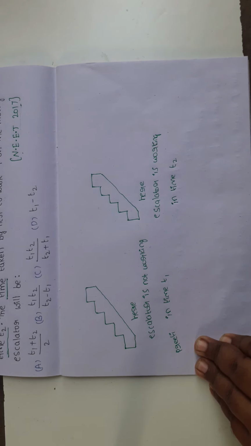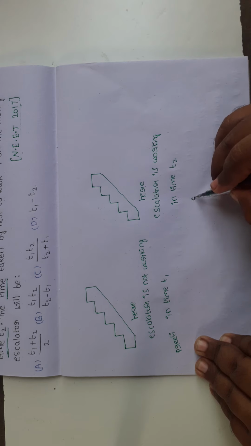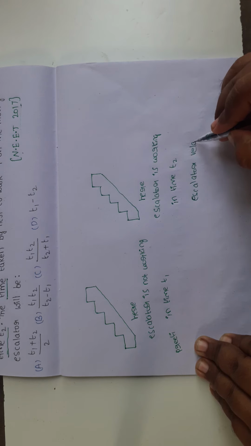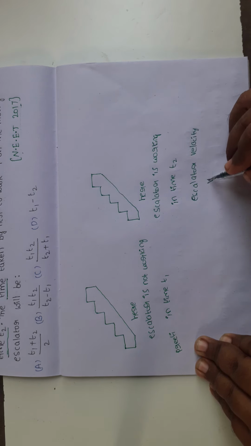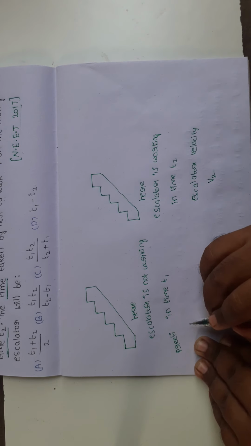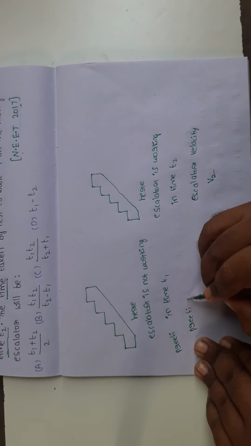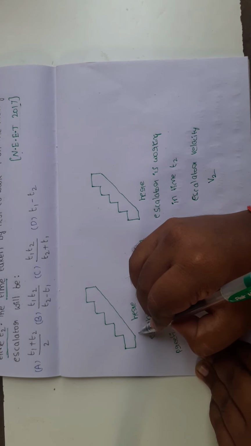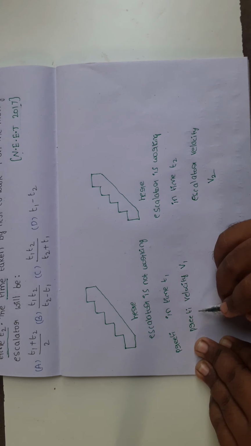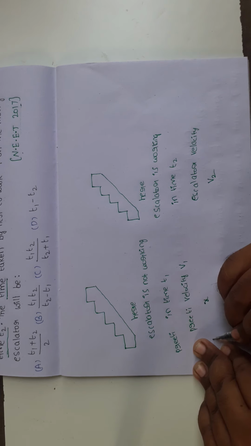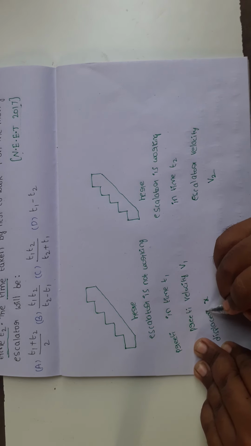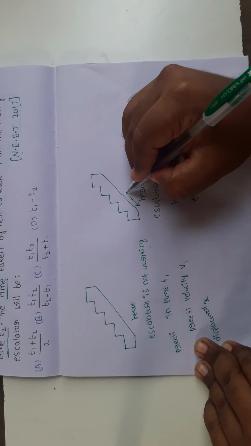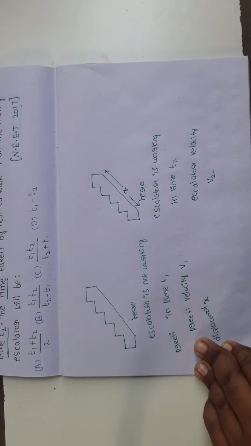Here the escalator velocity is v2, Preeti velocity is v1. So here the travel displacement of Preeti is x, and the displacement of the escalator is x.